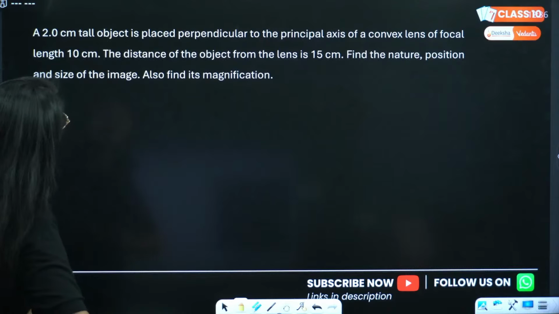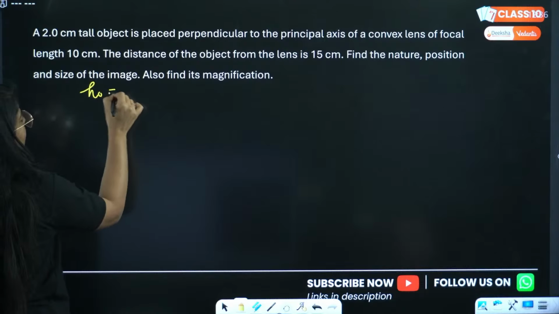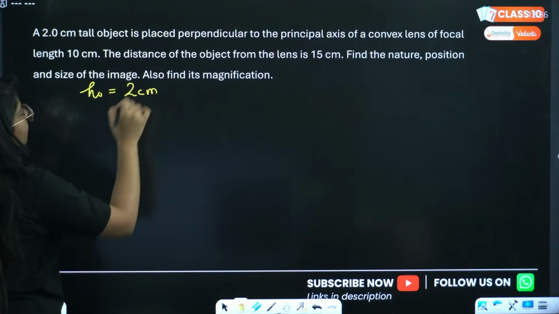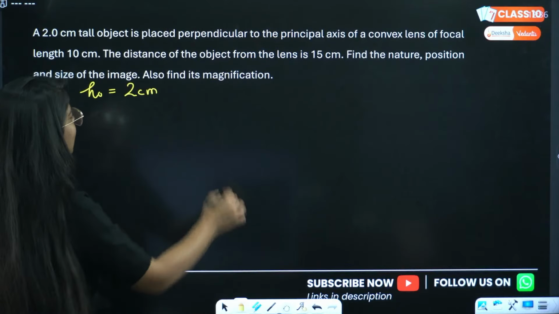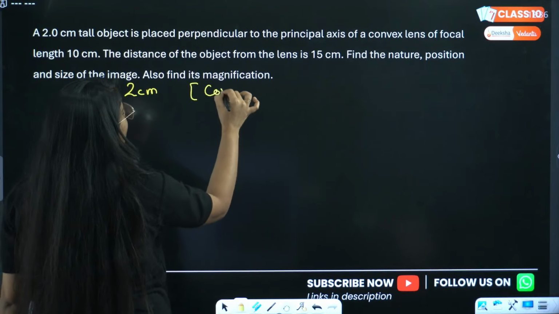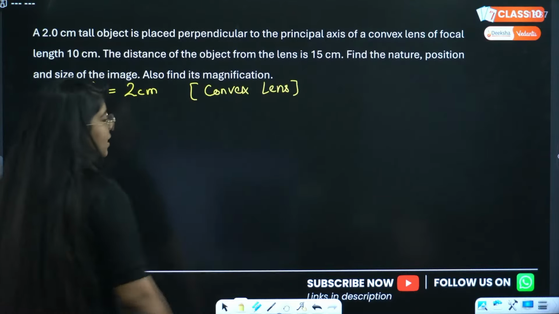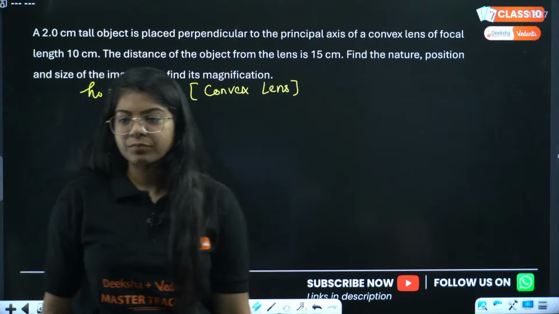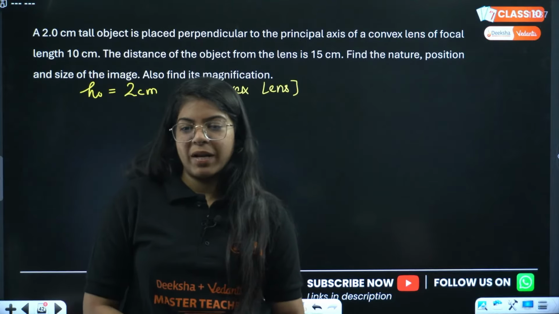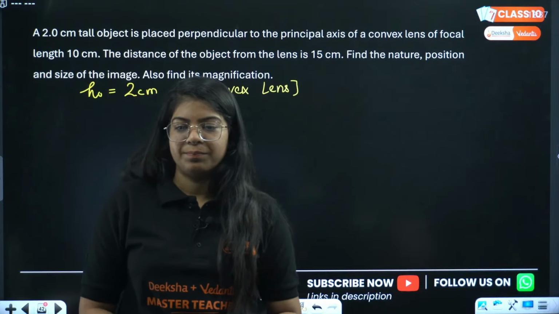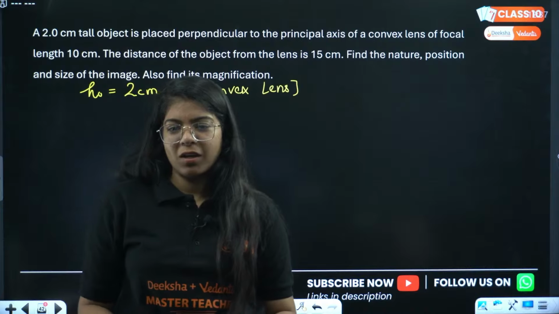A 2 centimeter tall object. What is given? Height of object is 2 centimeter, placed perpendicular to the principal axis of a convex lens. We are given a convex lens. Let me know what is the sign of focal length of a convex lens, everyone. Okay, that's nice, Prime. Great, good.